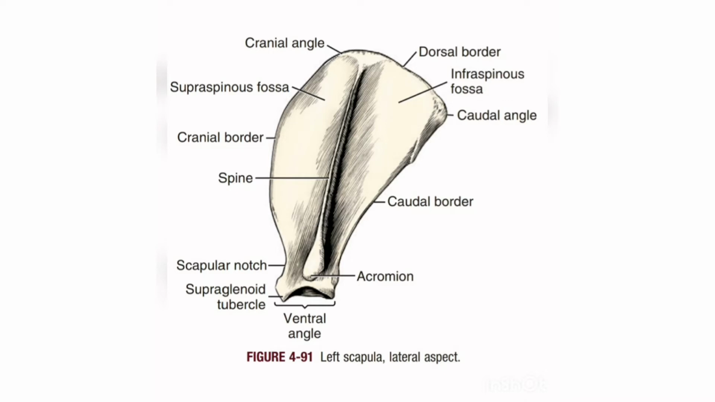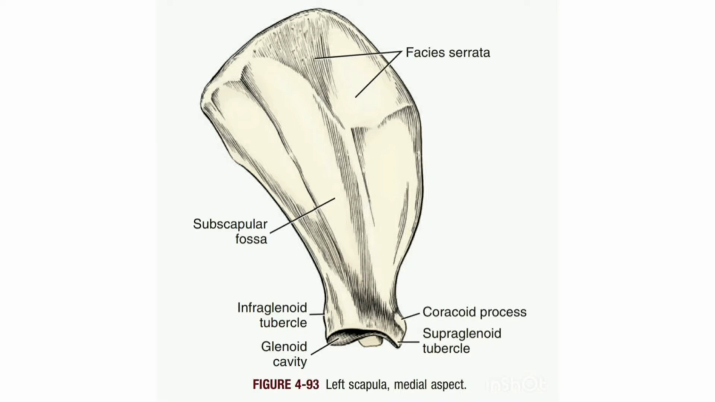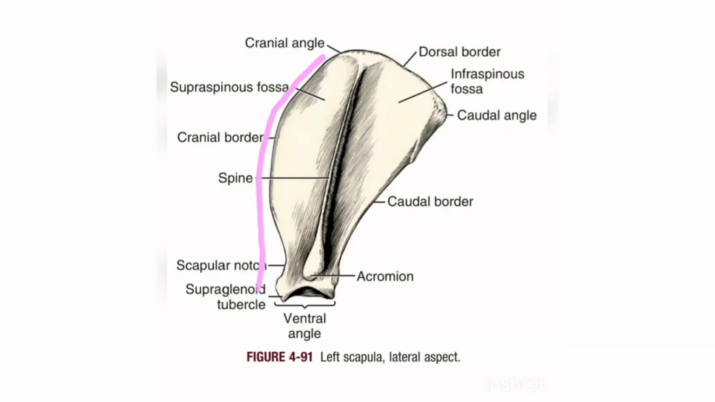Scapula. The scapula is a flat bone. In outline, it forms an imperfect triangle having two surfaces: lateral surface, medial surface; three borders: cranial border, caudal border, dorsal border; three angles: ventral angle, cranial angle, caudal angle.